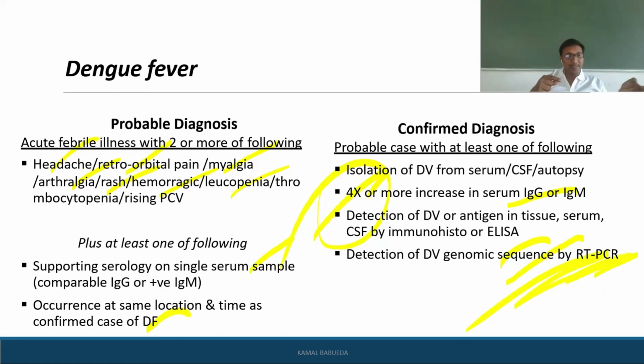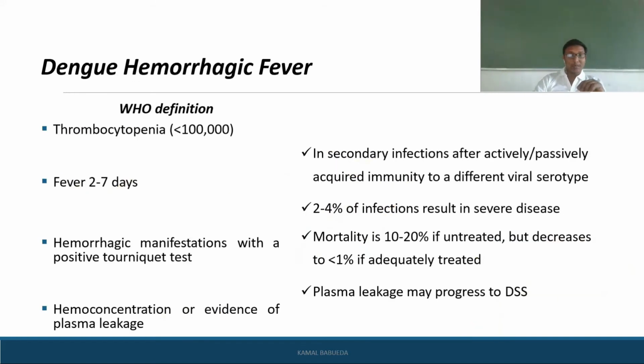Based on the signs and symptoms, if they are having IgG or IgM positive, then you can say the person is probably having dengue fever. You can confirm the diagnosis when you are directly detecting the genomic serotype, or using the ELISA test, or a 4 times increase in the IgM or IgG antibodies.